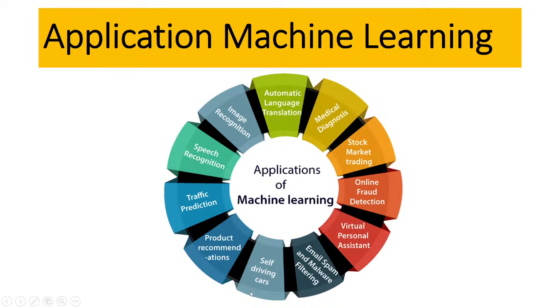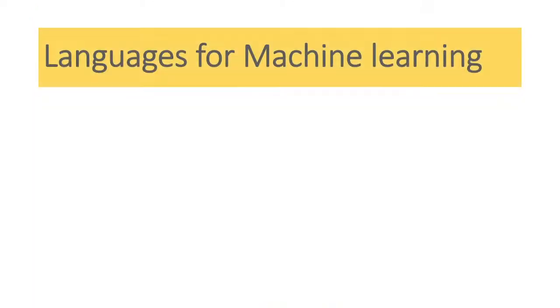We are also using machine learning for product recommendation, traffic prediction, speech recognition, and image recognition. So there are a lot of machine learning applications available in the present world, and we also use machine learning for land cover classification, regression, or prediction. A lot of things we can easily do using machine learning algorithms.